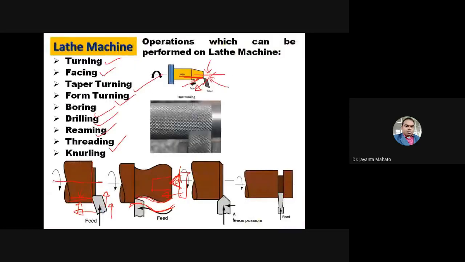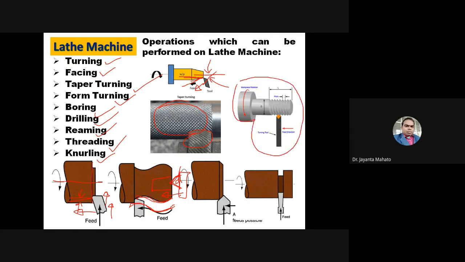Another is knurling. This operation is called knurling, for getting this type of surface over the cylindrical workpiece. In this case, this type of knurling tool is required. So actually, this is the threading operation.